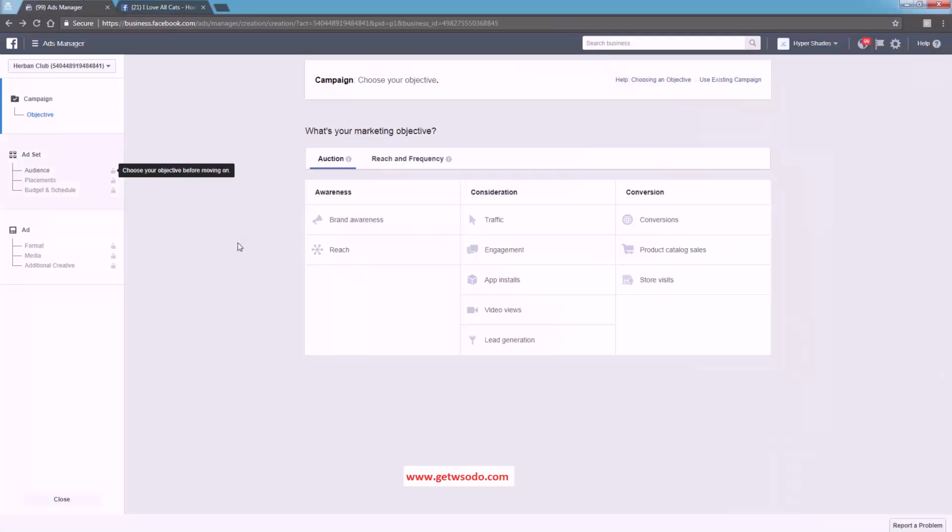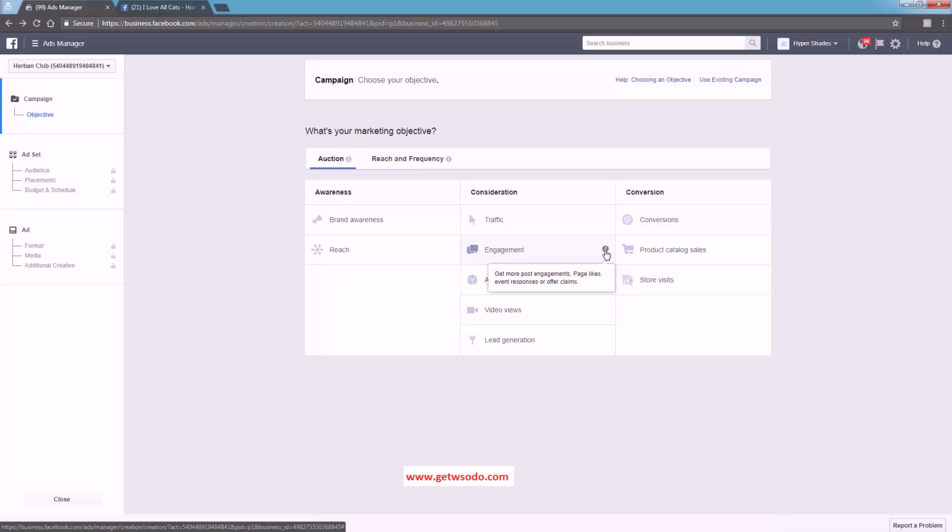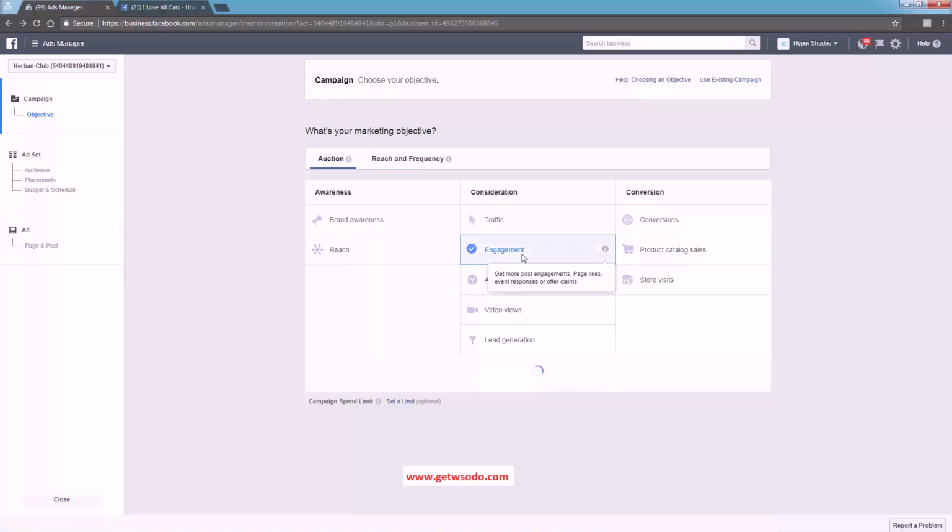So coming over to our ads manager, we're on step 1 of creating a new ad, and this time we're going to click engagement. Okay, you see over here, get more post engagements, page likes, blah, blah, blah. Right over here, again, it says valuable actions on your website. This doesn't say anything about website, so don't freak out when you get no clicks. That's why this is not something that we would test with. We'd only scale with this. Okay, so come over here, engagement.